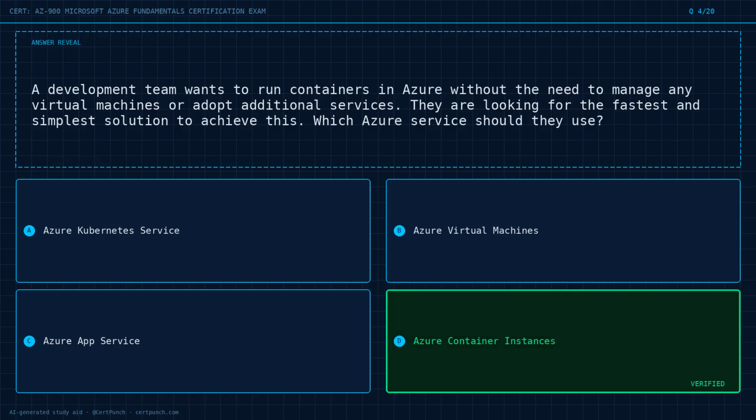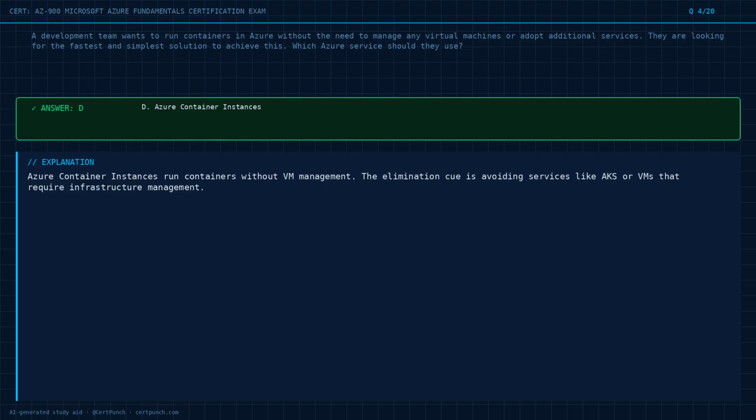The answer is option D. Exam logic. Azure Container Instances run containers without VM management. The elimination queue is avoiding services like AKS or VMs that require infrastructure management.